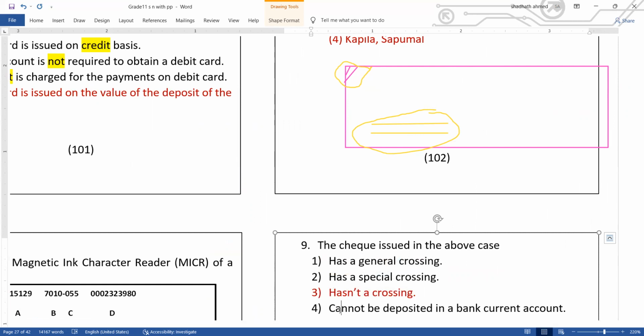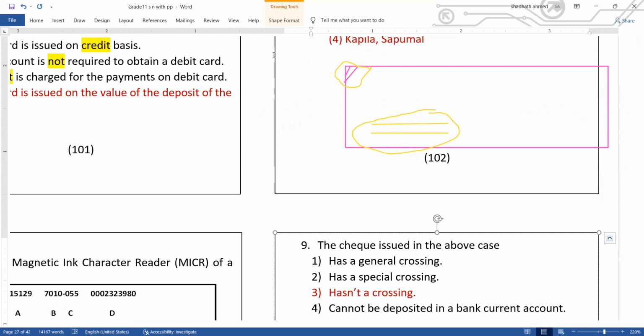Once again, I repeat, my dear: if a check is crossed, if 2 parallel lines are drawn on the check, it cannot be handed over at the bank counter to collect the money. Impossible. If a check is crossed, it must be deposited in a current account. Since this check was submitted at the counter and the money collected, it hasn't a crossing. That's the correct answer.